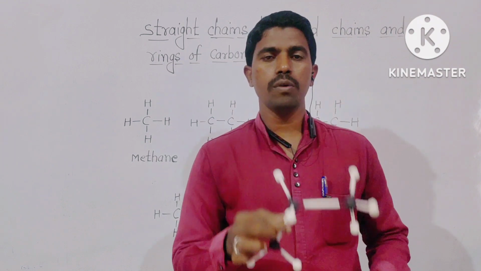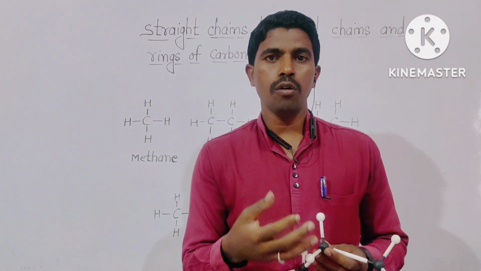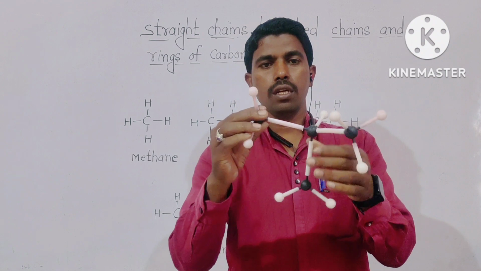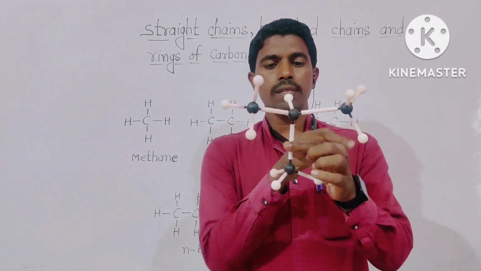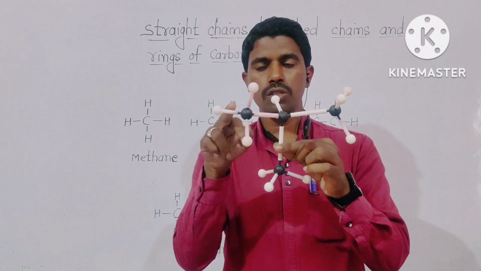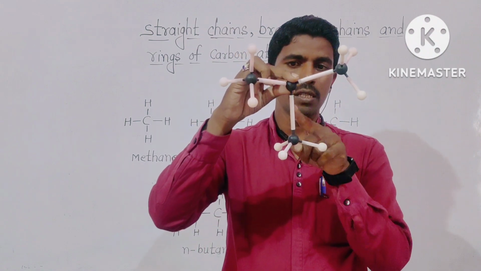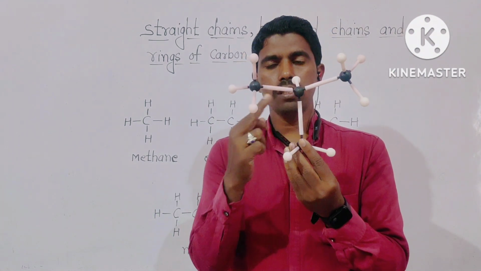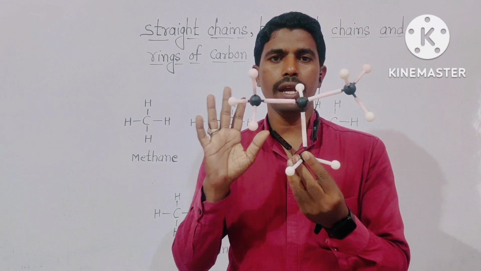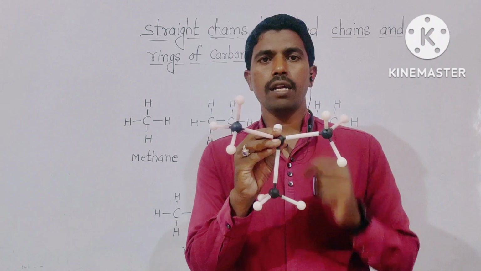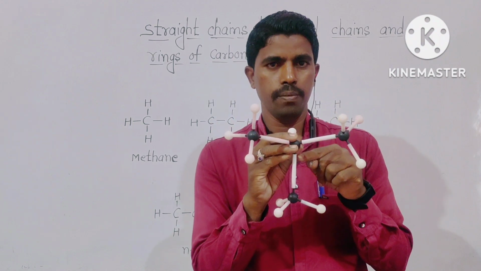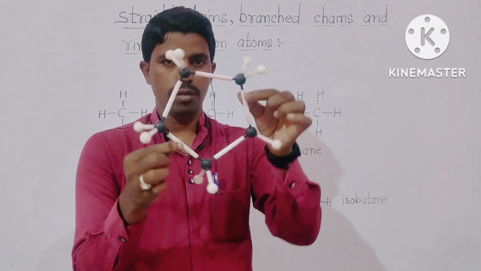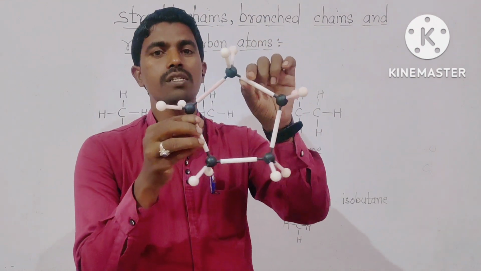And branched chain means when one of the carbon atoms forms a branch. For example, this is the structure of isobutane. In this structure, 3 carbon atoms are attached to each other in a straight chain, and one of the carbon atoms is attached to the second one, forming a branch. This is the branched form of carbon atoms. And when the terminal carbon atoms are attached to each other, they form a ring structure. This is the ring form of pentane. Ring form of pentane means this is the cyclopentane.